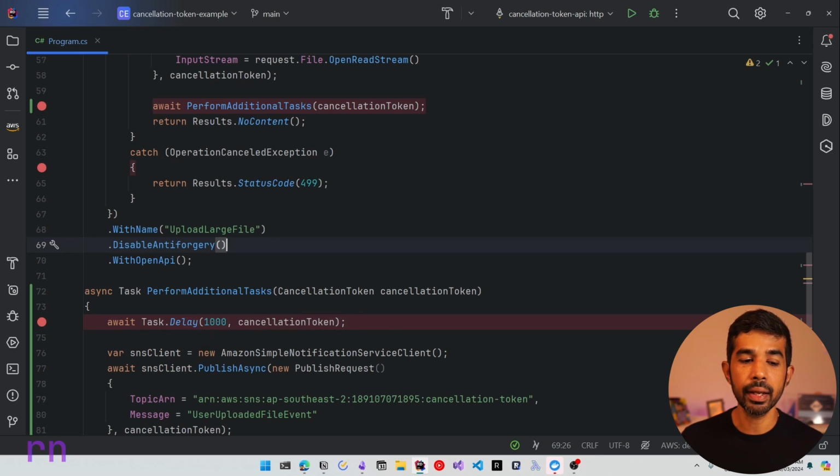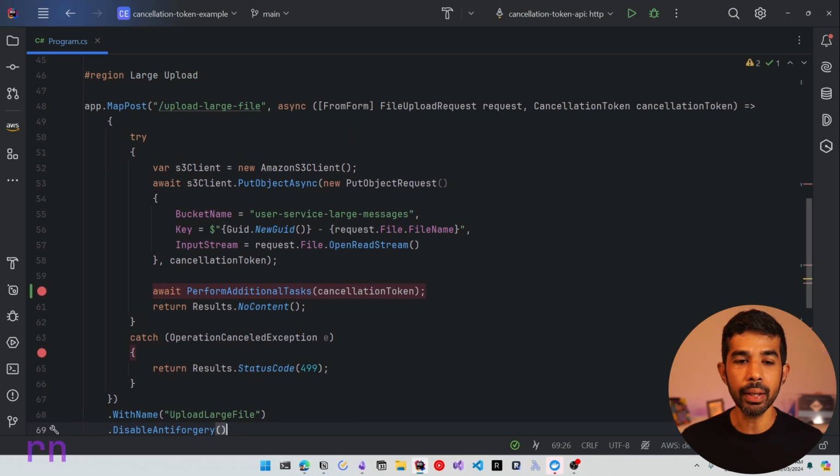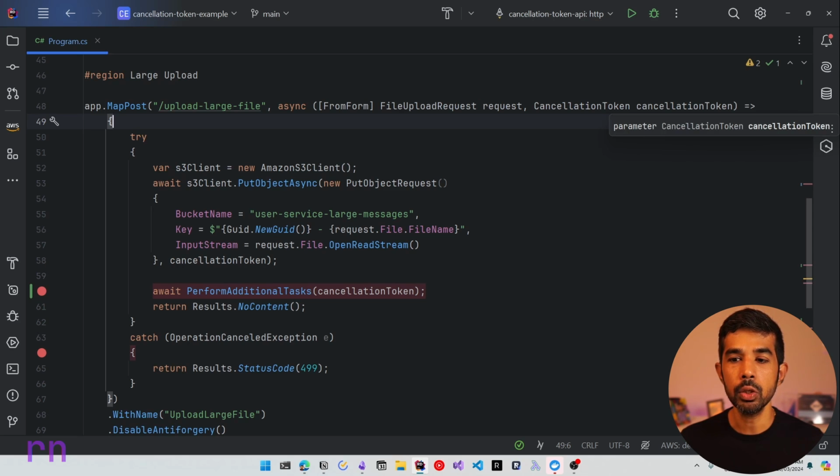So in this case, rather than removing the performing additional tasks, let's keep the cancellation token in here and make it the caller's responsibility of this function code to pass that in. Now, in this case, our public API is the cancellation token API endpoint, where we have set it up as cancellation token, and we could mark this as optional by passing in a default value in here. However, the ASP.NET framework will automatically wire this up every time a request is made to the request cancellation token. So in this case, it is not applicable as much to make this default.